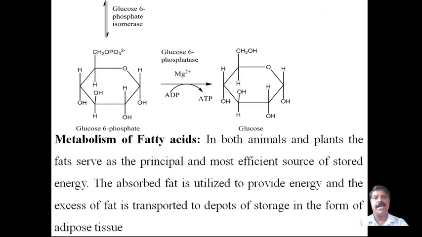I have discussed the details. Now coming to the metabolism of fatty acids. What is meant by metabolism of fatty acids?